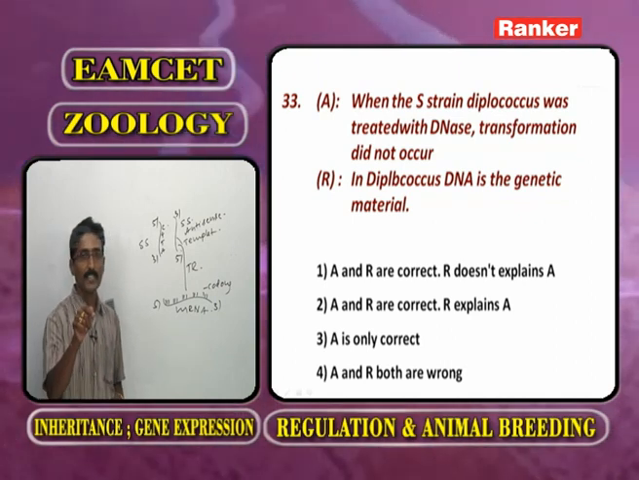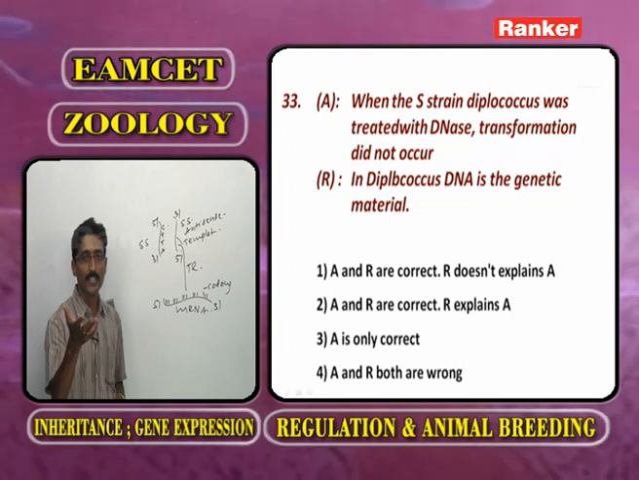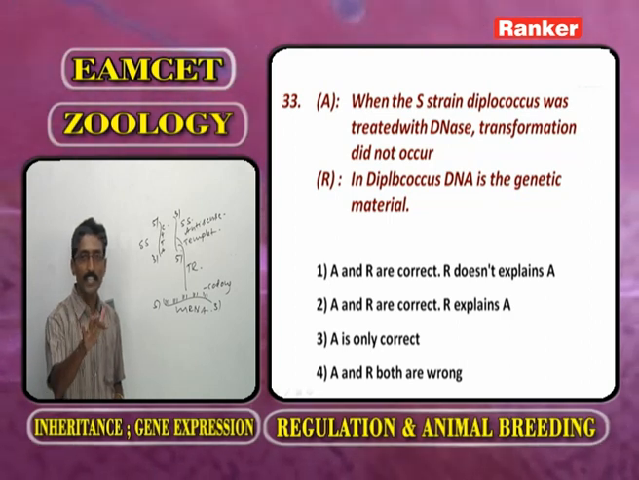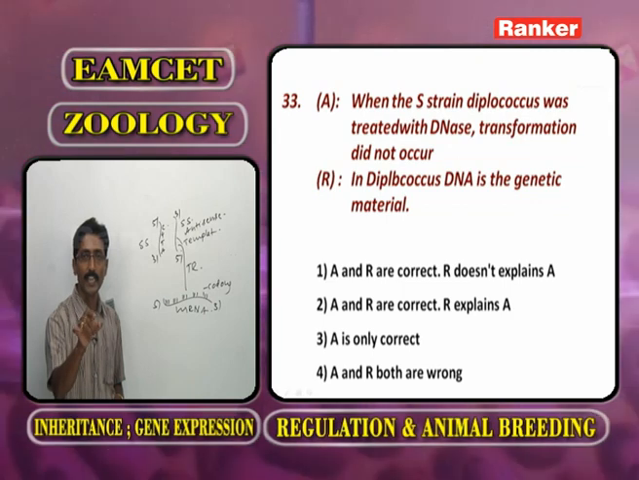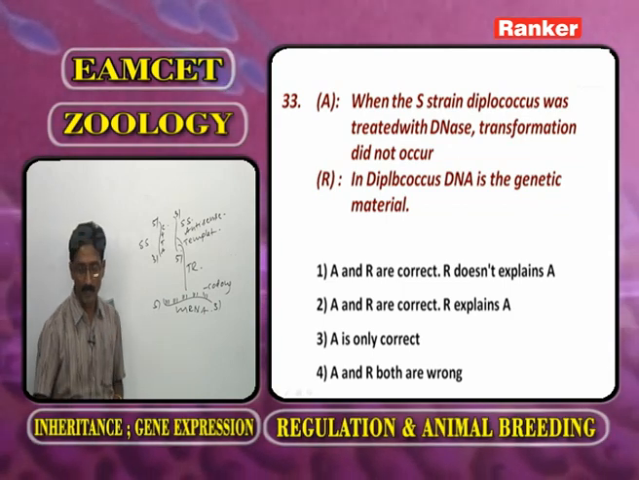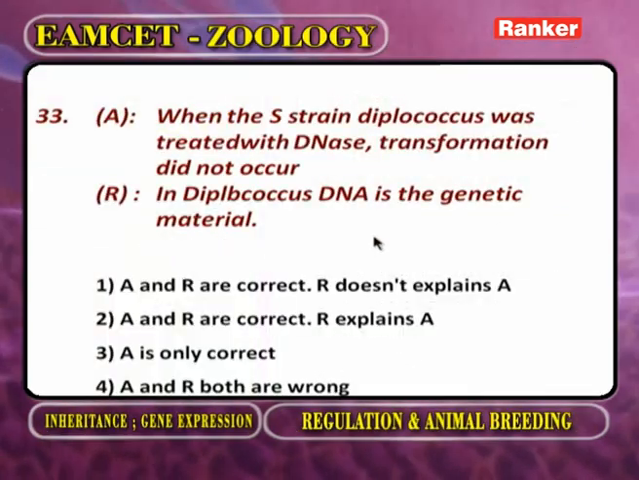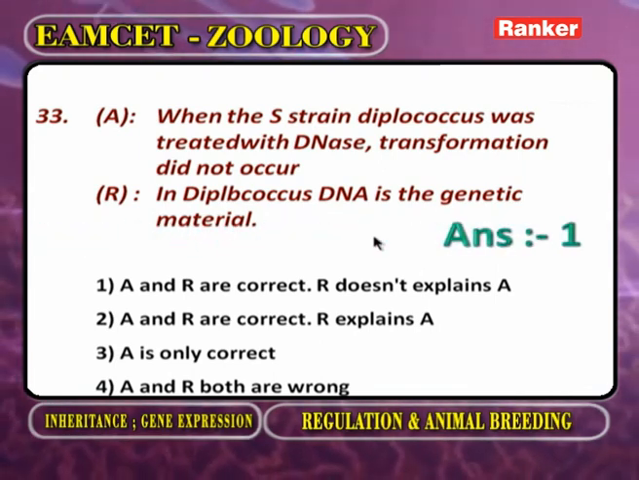It means in the S strain, what type of material is present? The DNA. Such DNA is digested by DNase enzyme. So there is no transformation. The answer is, next one.